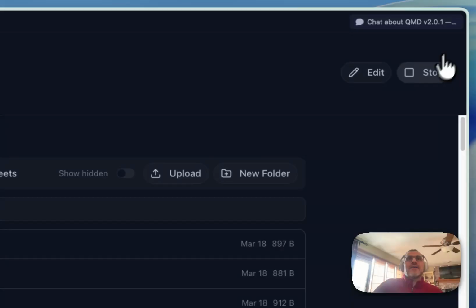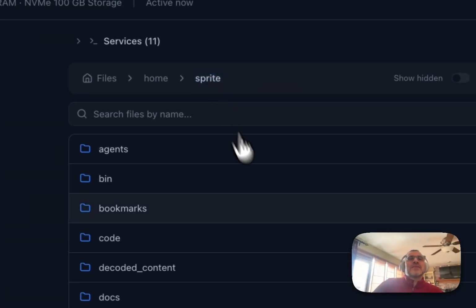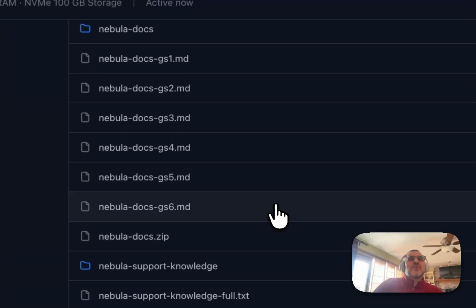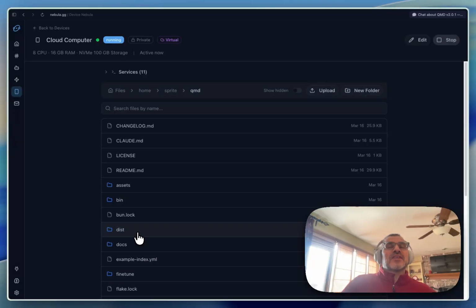And so this is the markdown. This markdown then is to be processed into QMD, right? So this is where QMD was installed, and there's a QMD process running with the database, everything all self-contained, running on my cloud computer, ready now to service this whenever I make a query.